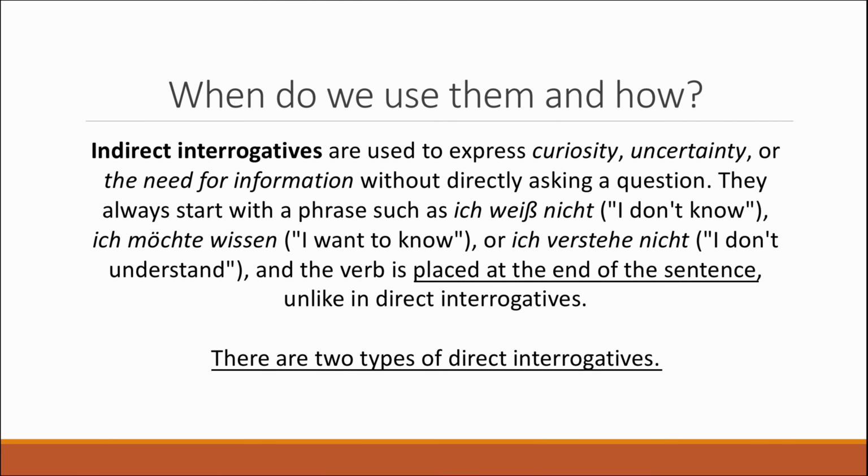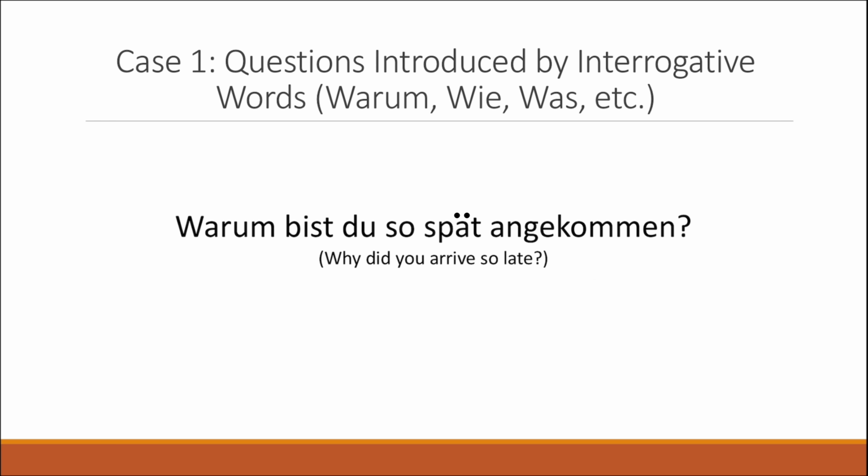There are two types of direct interrogatives, so we're going to consider two cases. Now, the first case is basically questions introduced by interrogative words. So, questions introduced by words such as warum, wie, was, etc. Let's consider this example. Warum bist du so spät angekommen? Why did you arrive so late? Warum is in this case the interrogative word.